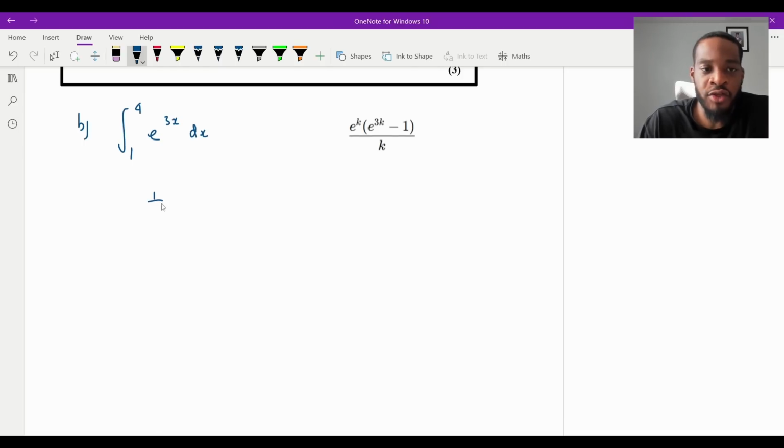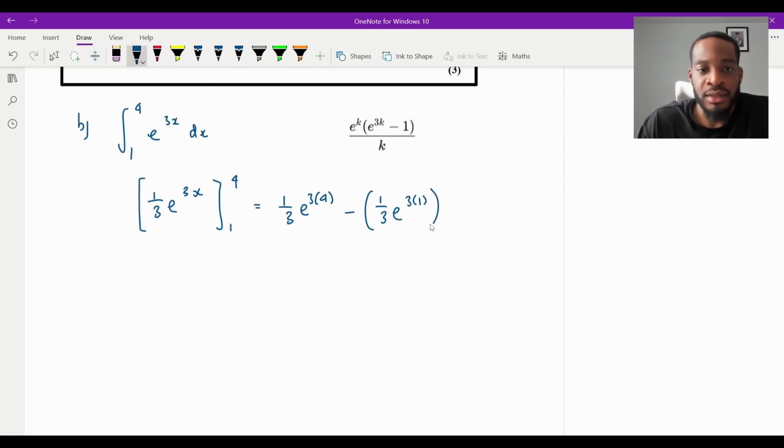So it's going to be 1 over 3, times the original function e to the 3x. And that will be the integral, and we're integrating this between the limits of 1 and 4. So evaluating this is going to be 1/3 e to the 3 lots of 4 minus 1/3 e to the 3 lots of 1, like that.